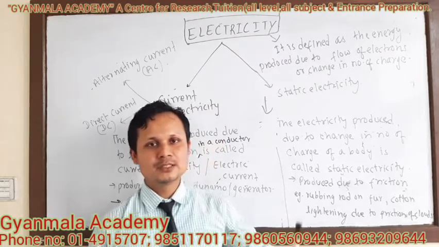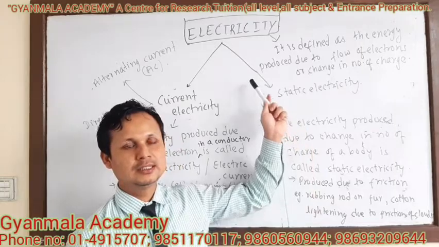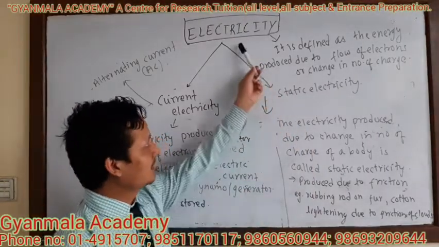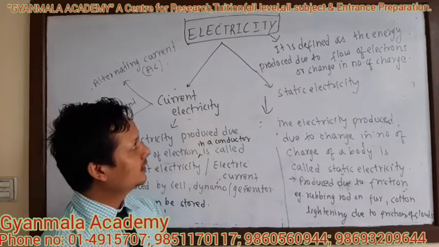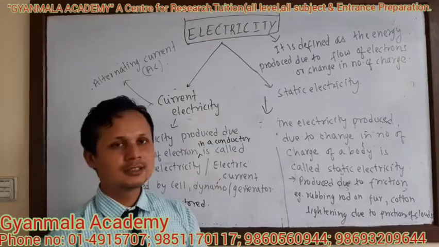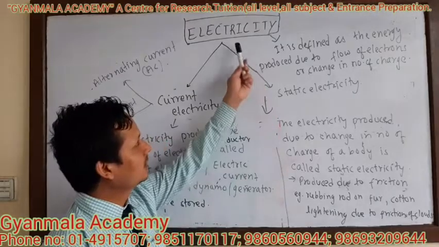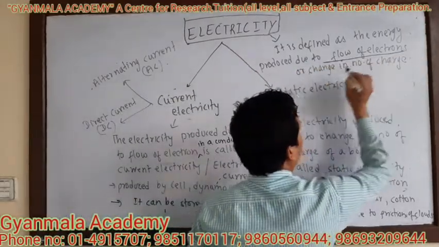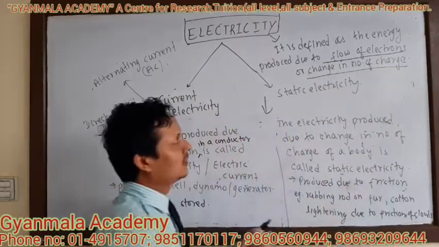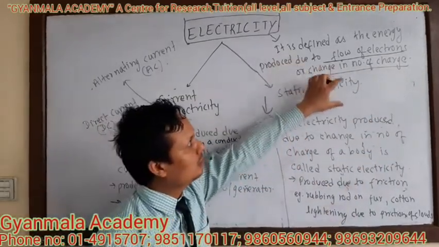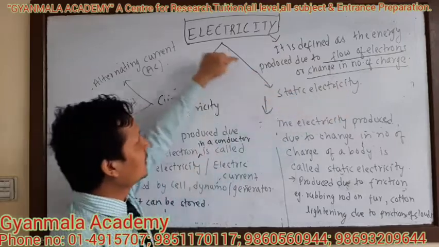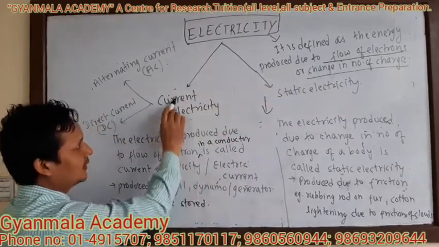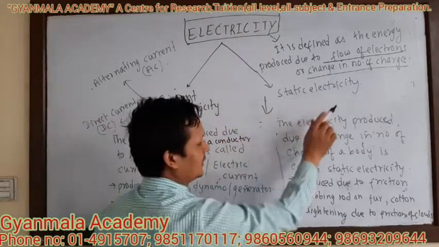Today, as per the request of many students, I am here to discuss the topic of electricity. Now, what is electricity? Electricity is defined as the energy produced due to the flow of electrons or change in number of charge. On the basis of these two types, flow of electron and change in number of charge, electricity can be divided into two parts. They are current electricity and static electricity.